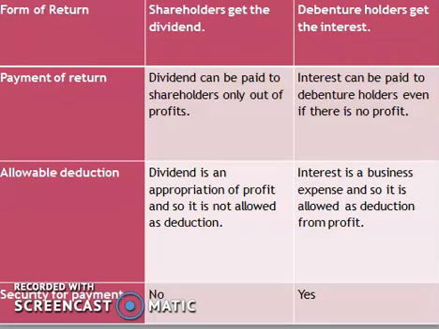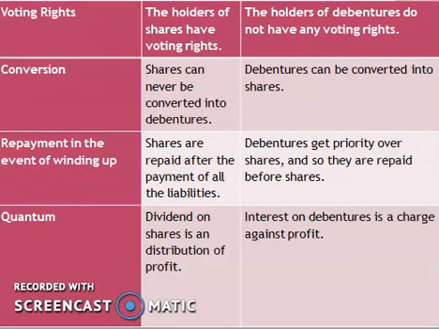Fourth classification is on the security for payment. Shareholders have no security for payment. Debenture holders have the security for payment. Next classification is on the basis of voting rights. The shareholders have voting rights. The debenture holders do not have any voting right.